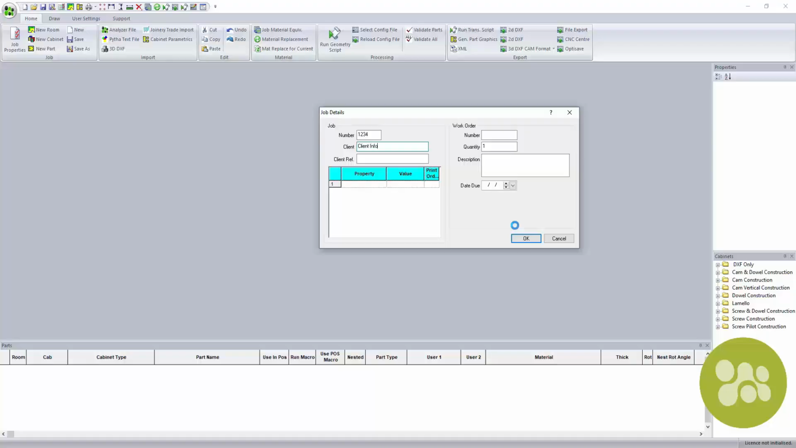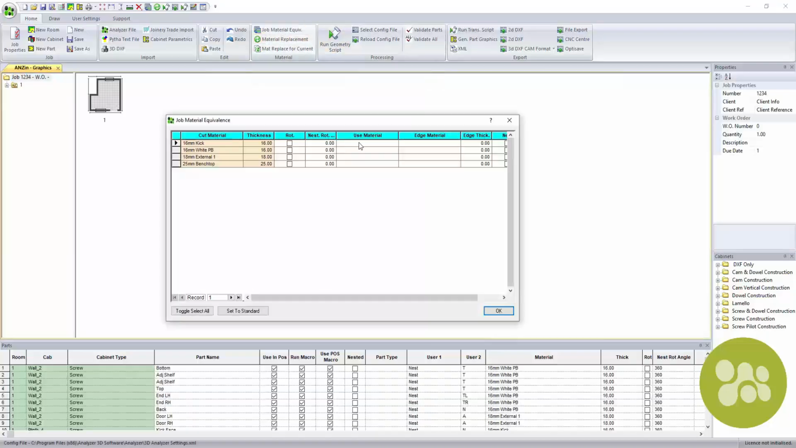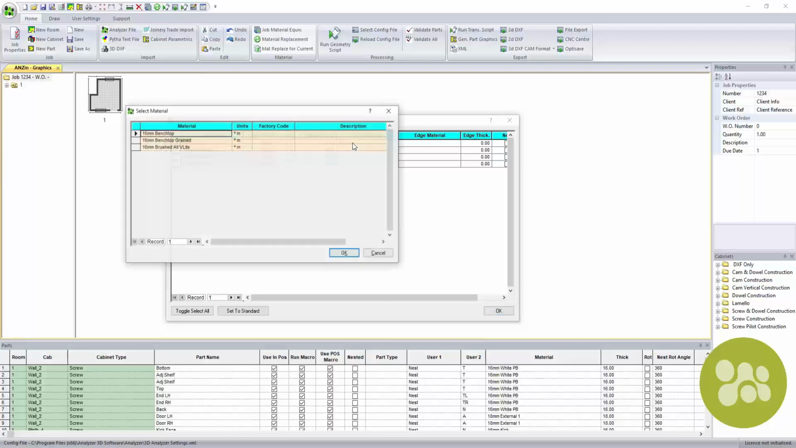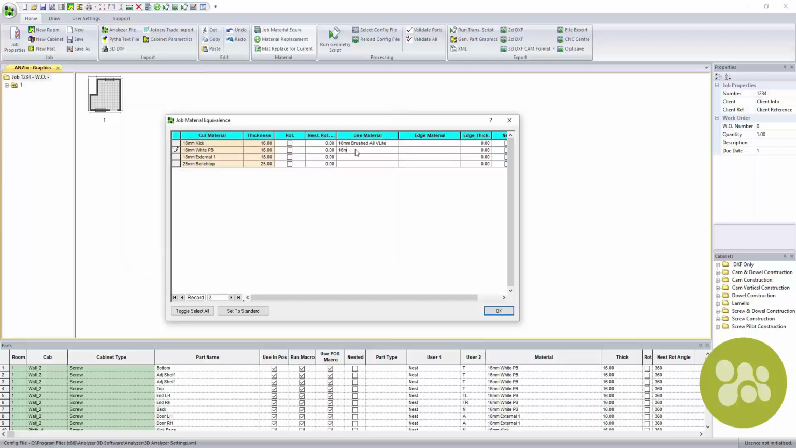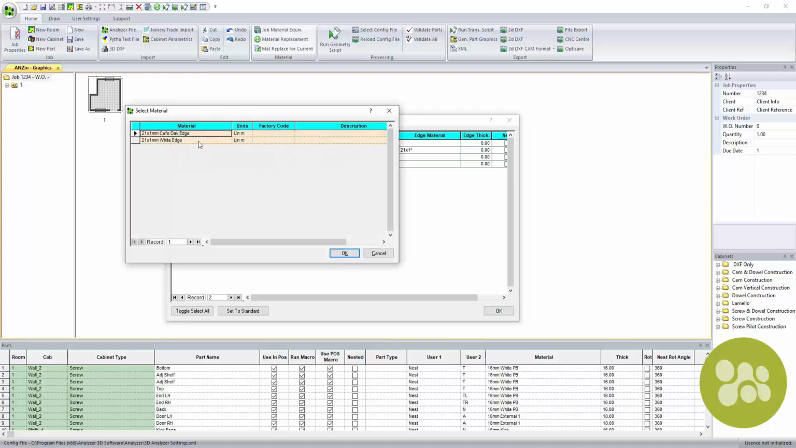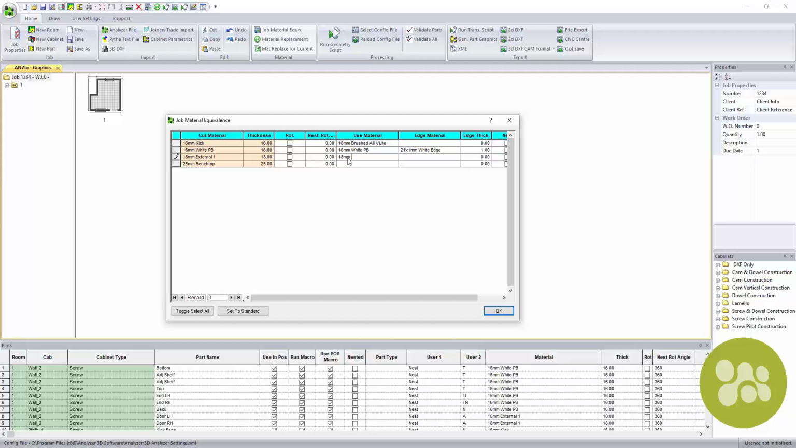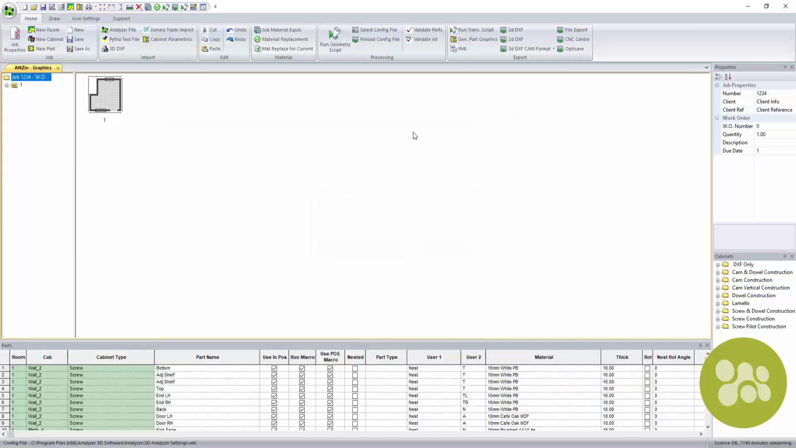After entering project details, we select job-specific materials from Analyzer Manufacturing's customizable library. Materials are effortlessly assigned from the library. Running the geometry script triggers an automated process that calculates edging and machining operations. These can be reviewed for each cabinet after processing is complete.